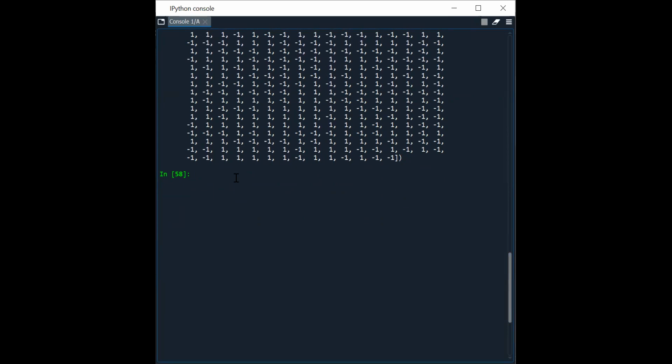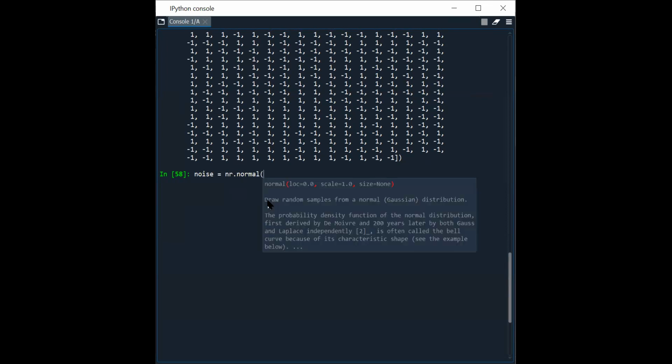I am taking one variable called noise and I'm writing nr.normal. Here nr is numerical python dot random as nr. Normal means it's normal distribution. You can see, draw a random sample from a normal or Gaussian distribution. So nr.normal, let's check.